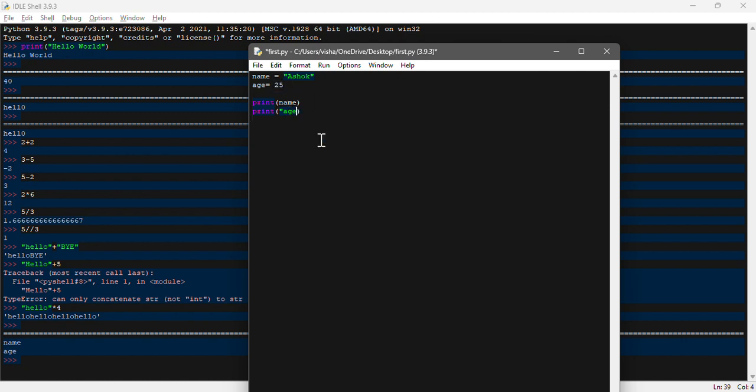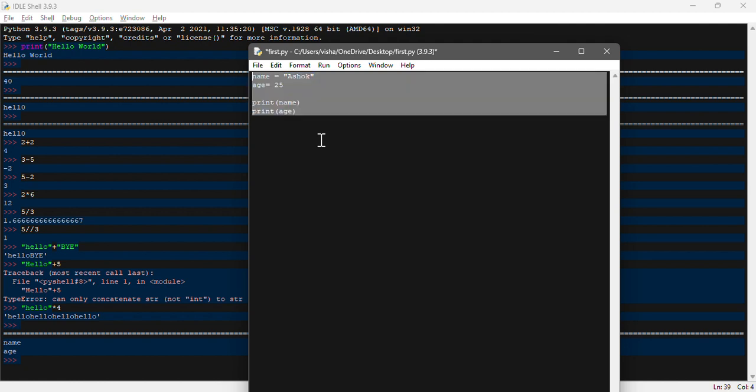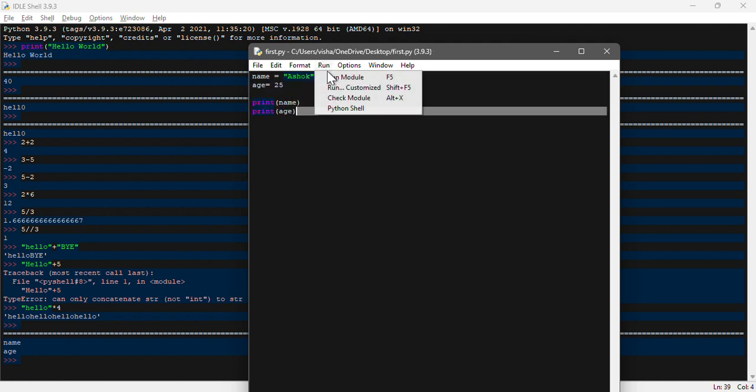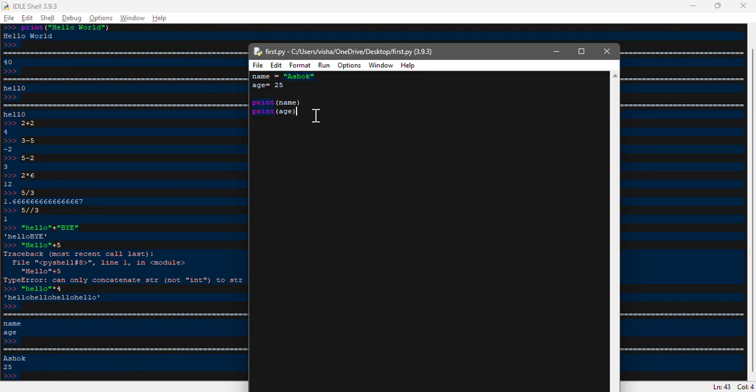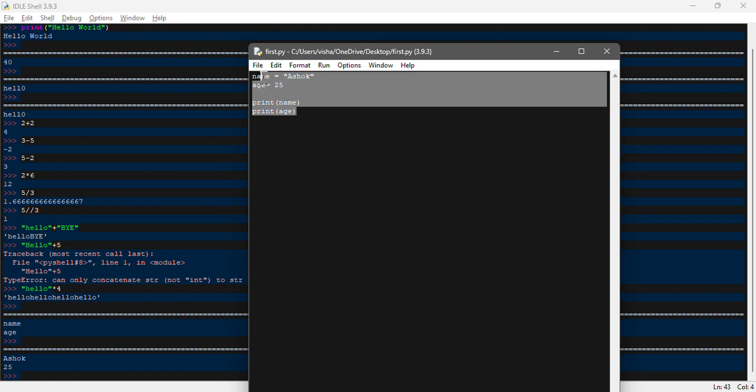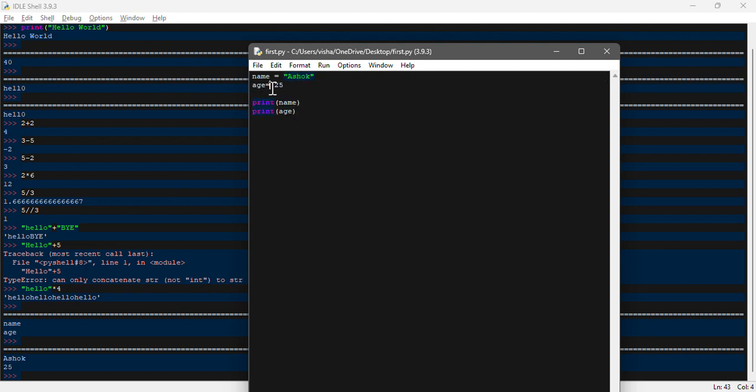Now if I remove the quotation marks and go for the print command, saving this one and putting run, you can see you get the output over here. So you need to understand, in other programming languages, we need to declare the data type prior to the declaration of the variable, but in this case it is not like that. In Python, it is capable of understanding by default what kind of data type you have declared. In other languages, we may have to declare int or char, if you have studied other programming languages, but over here it is not the case. This is the speciality.